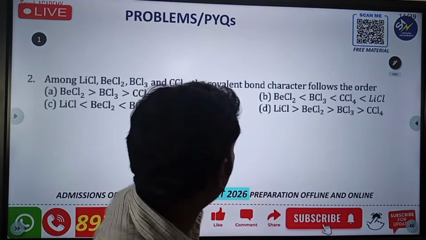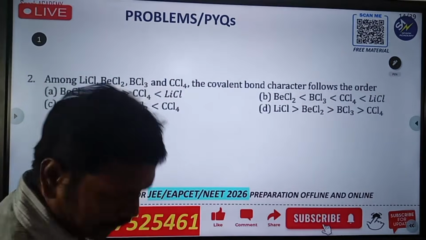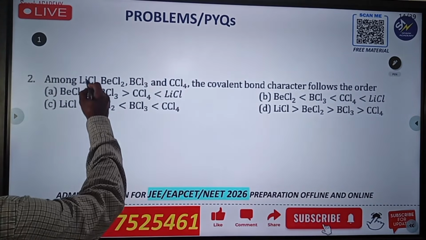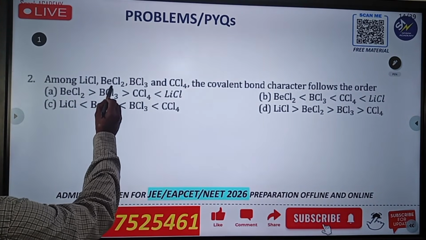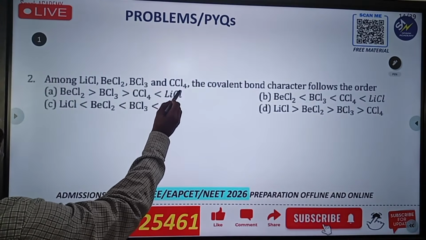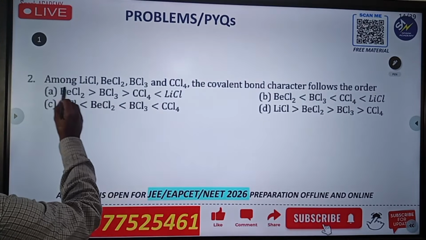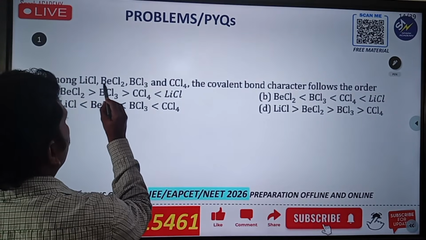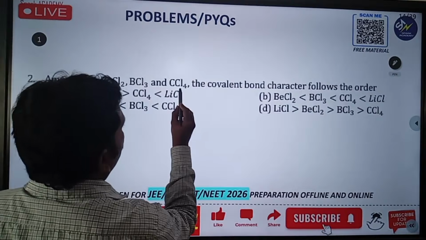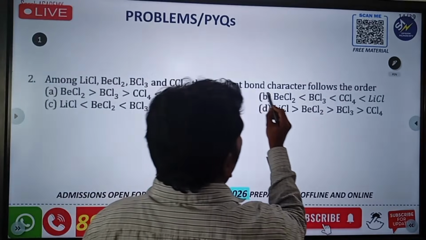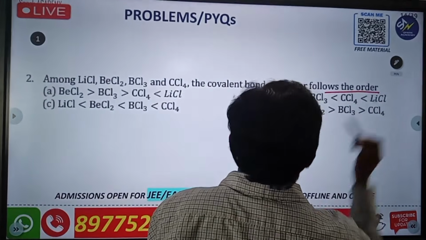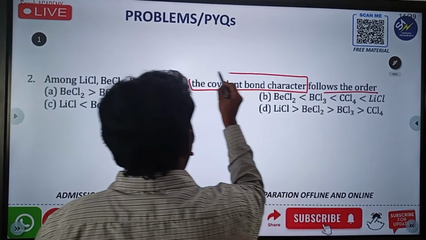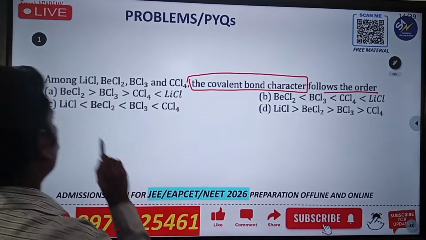Very well done. So the first question I am asking is this one. Among LiCl, lithium chloride, beryllium chloride, boron trichloride and carbon tetrachloride, the covalent bond character follows the order. They are asking about the covalent bond character. This is the question, and they are giving four options.